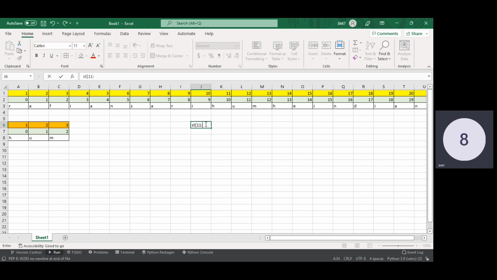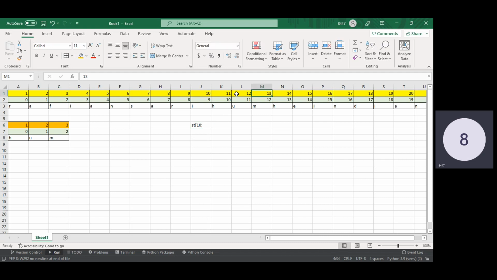h plus the length of this substring. So h is at index 10 and the length of the substring is 3, so 10 plus 3 is 13. So I will check from this index position 10, sorry, it is 10, and up to 10 plus 3, 13.